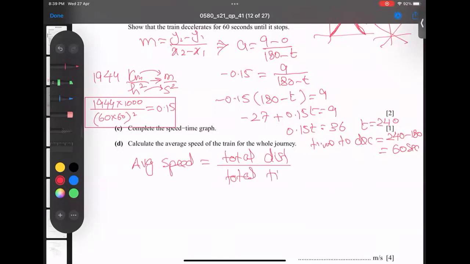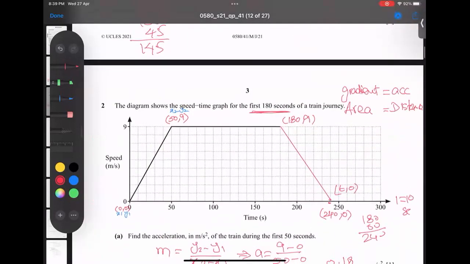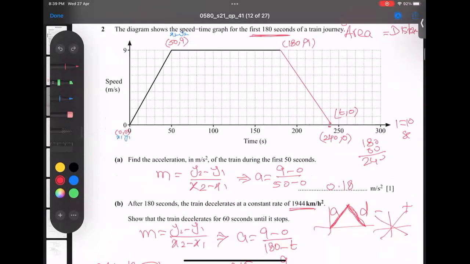And when you talk about total time, total distance is very clear. We can see this total distance. Total distance, if you find it, the area of the whole trapezium is called total distance, because I mentioned here on the top right side, the distance is actually called the area. So let's find out the area of the trapezium.